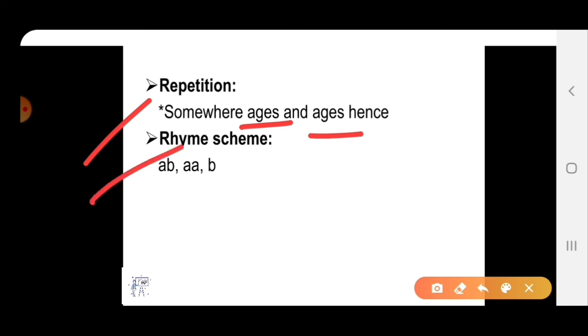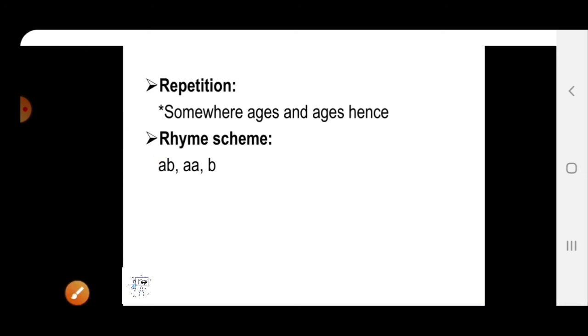Rhyming scheme, I told you during the explanation of the poem, it is A, B, A, B. So this is from the poem, The Road Not Taken. I hope each and everything is clear to you.